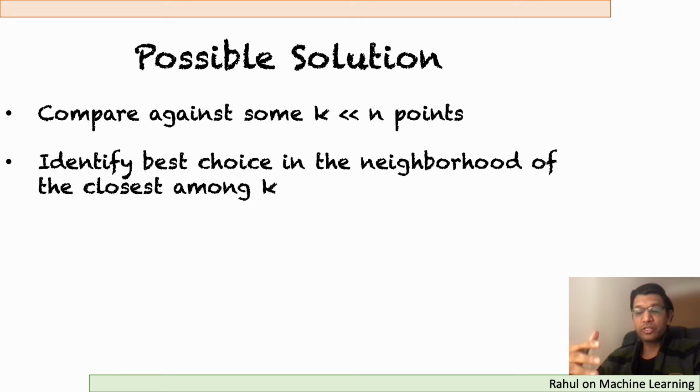Once we have the comparison with these k points, these representative points, we can go to the neighborhood of these representative points and then pick out the top 10 from them. It must be evident that with this kind of solution, the complexity depends upon the size of the neighborhood associated with each of the k points and the number k.